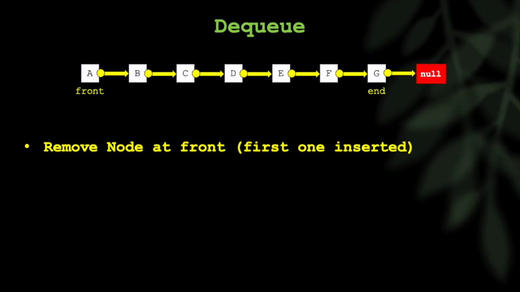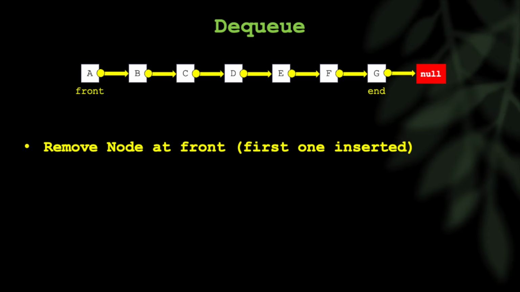Now let's say you want to dequeue or remove a node. Well, you're always going to remove at the front, and it is a singly linked list, so this is a good design choice. The front is easily accessible in a singly linked list. So is the end, but when you dequeue, it's first in, first out. So you're always going to remove at the front because the leftmost item is the one that you first added, and the one at the end is the one you last added.